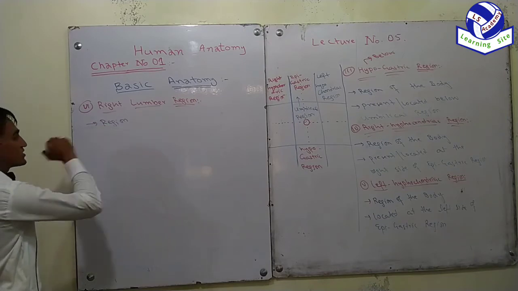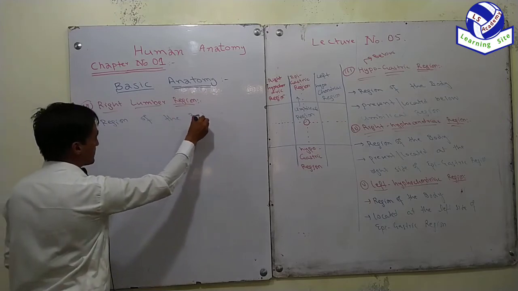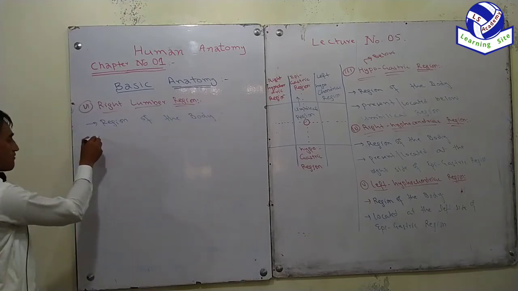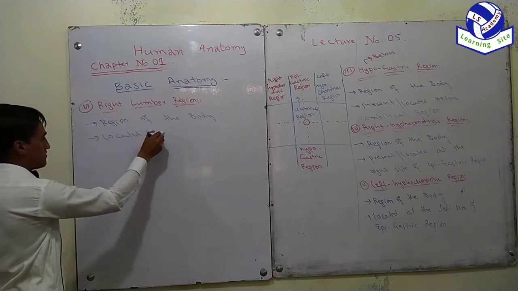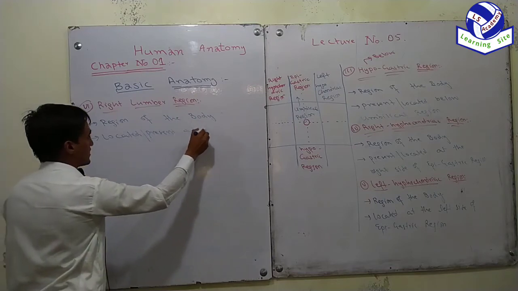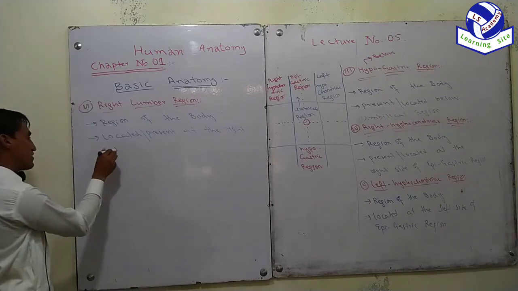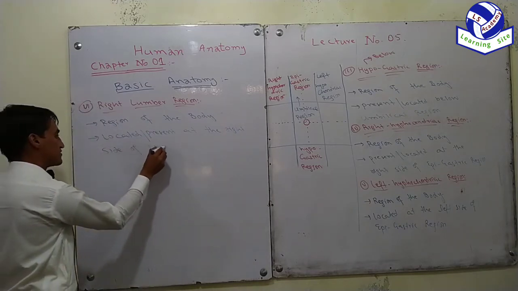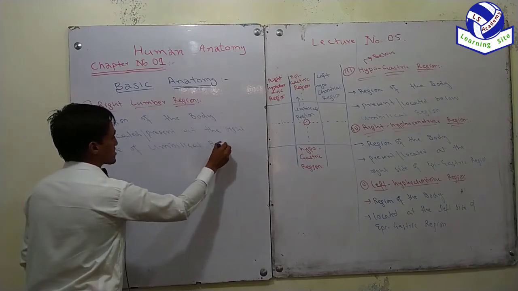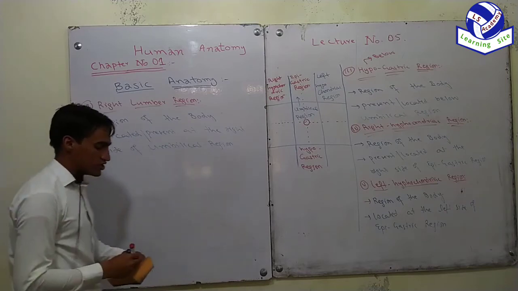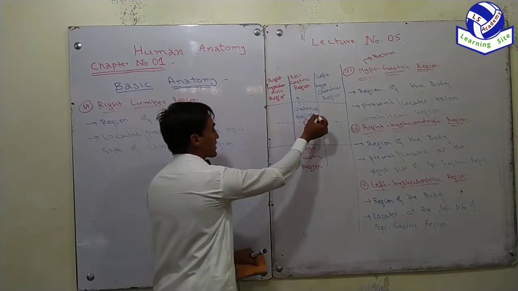A right lumbar region is the region of the body located or present at the right side of the umbilical region. It is called right lumbar region. The region of the body present on the right side of the umbilical region.